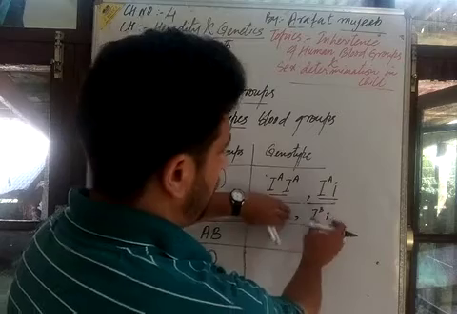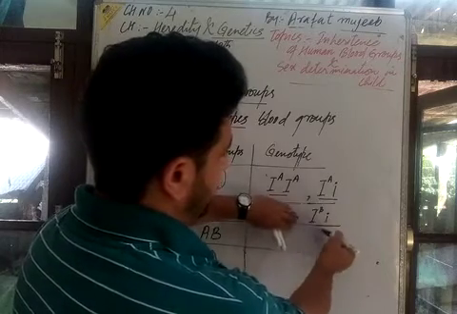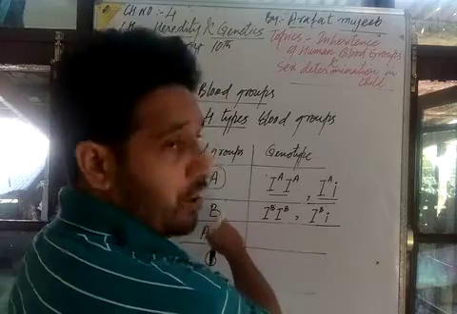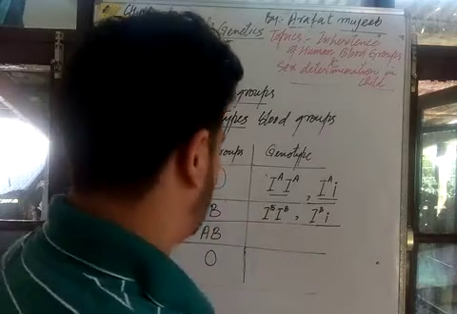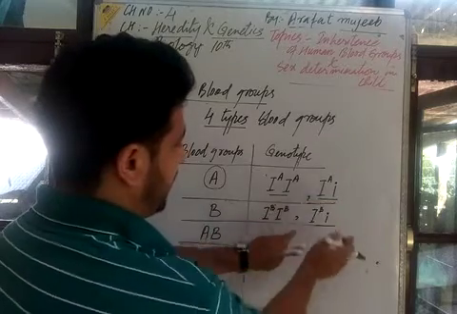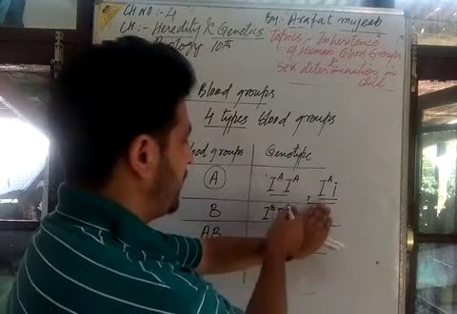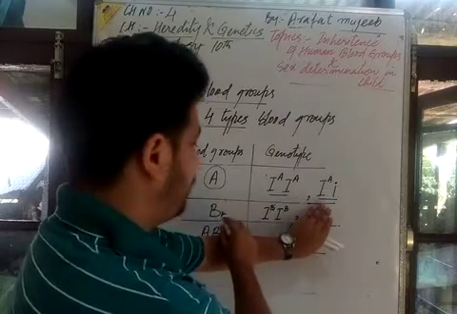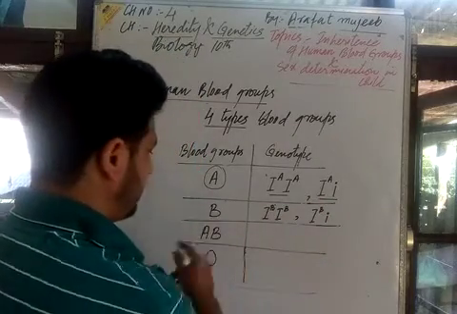If there is this pair of alleles, this pair of factors, there would be blood group B. Then what is AB?